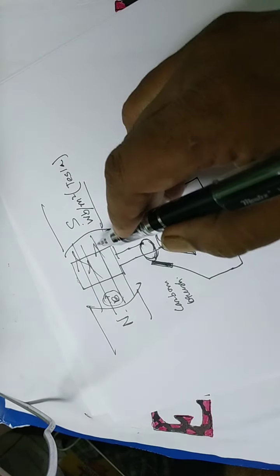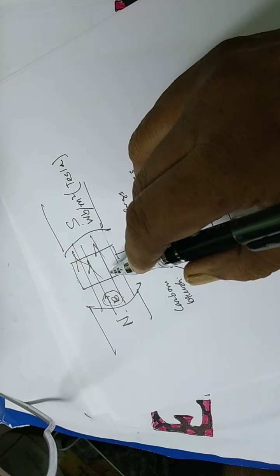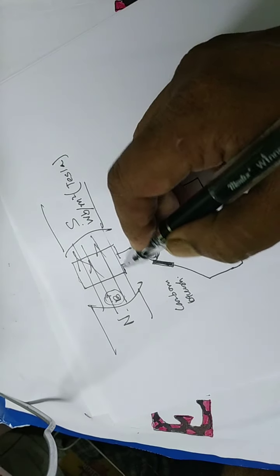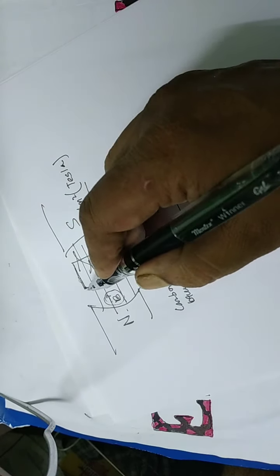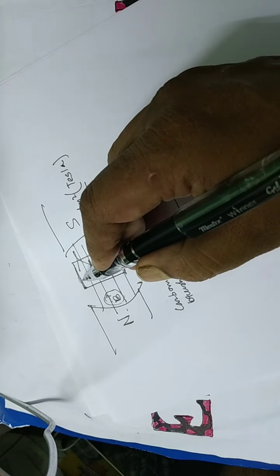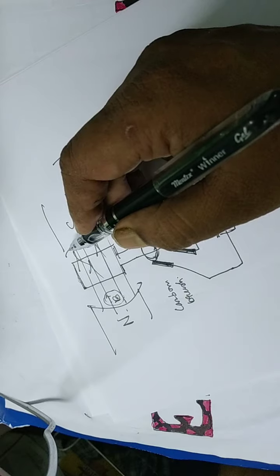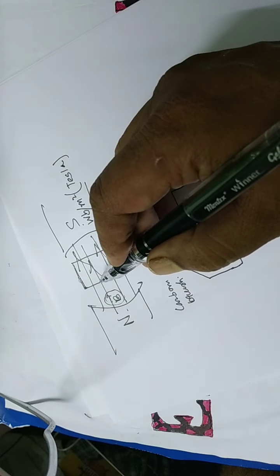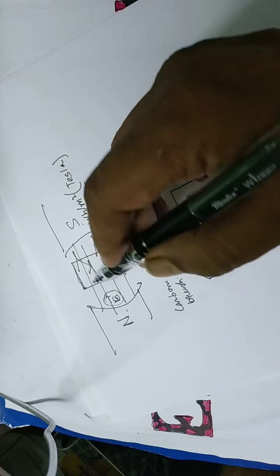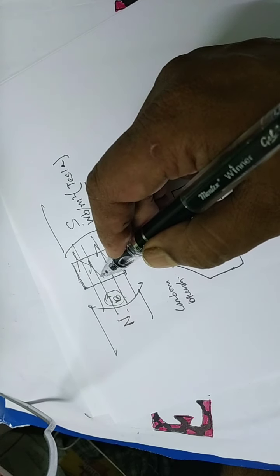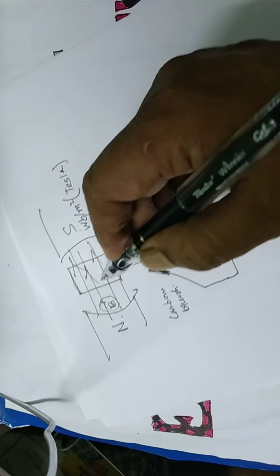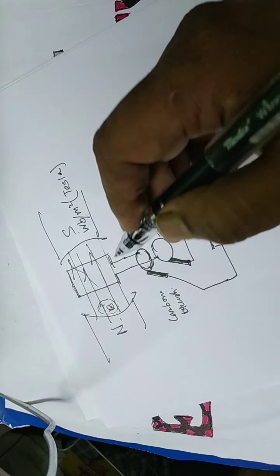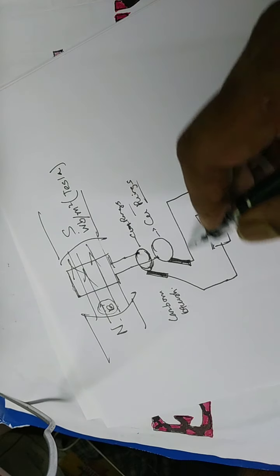These magnetic lines of force are continuously cut by these two parts of the wire. These two parts of the wire, since they are parallel to these lines, have no interaction with the magnetic lines of force. But these two conductors always intersect with the lines of force, and as soon as they intersect, according to Faraday's laws of electromagnetic induction, the induced EMF is generated and thereby a current is generated.